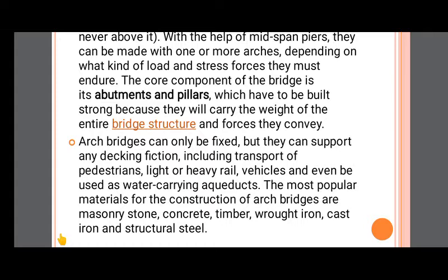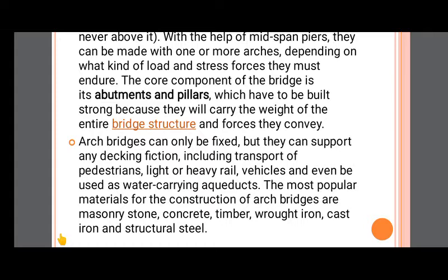The arch bridge can support whatever the friction from the deck slab has been transferred through the arch. Including transport of the pedestrian, whatever the friction is from the transport of pedestrian or light or heavy rails or vehicles, that friction has been transferred through the arch.